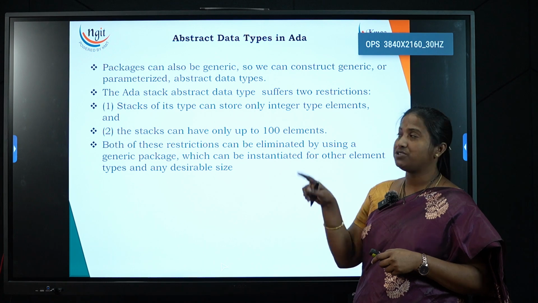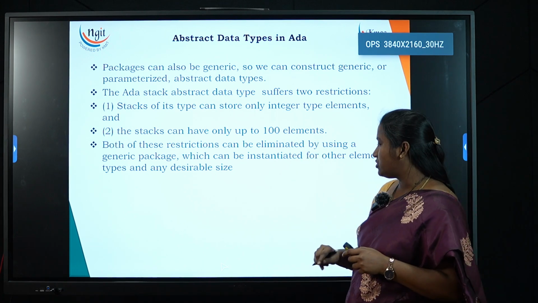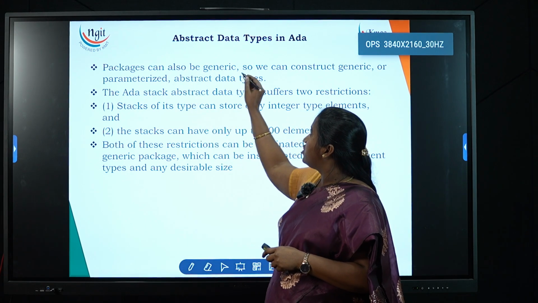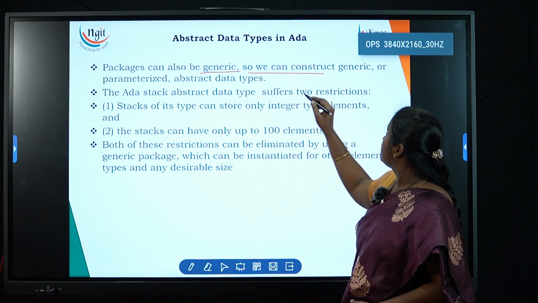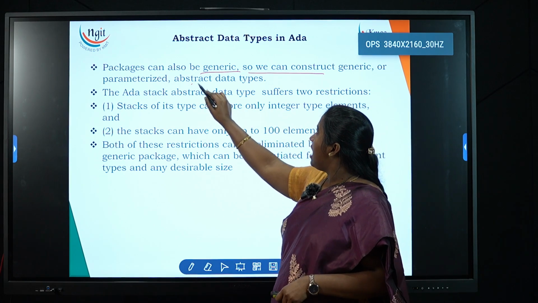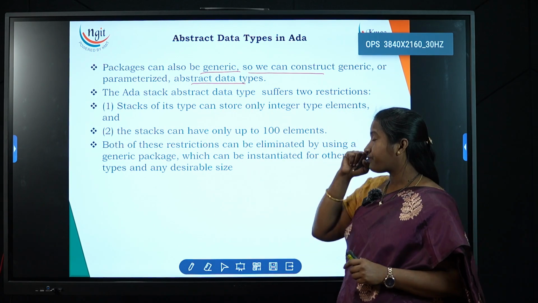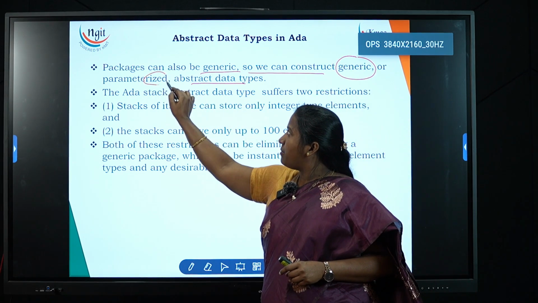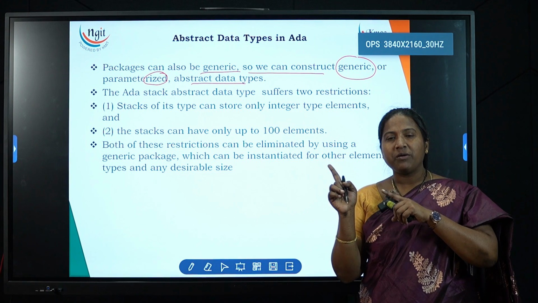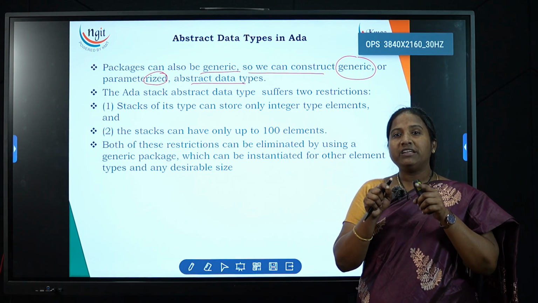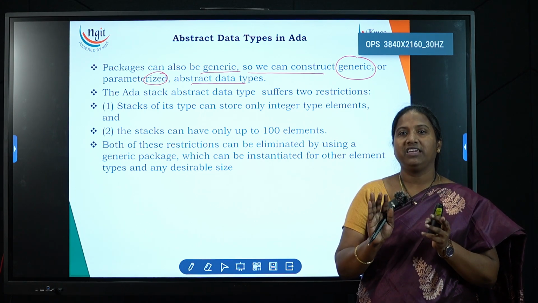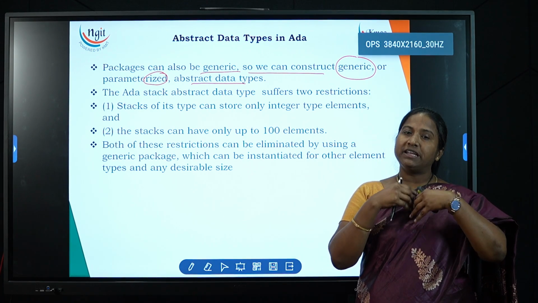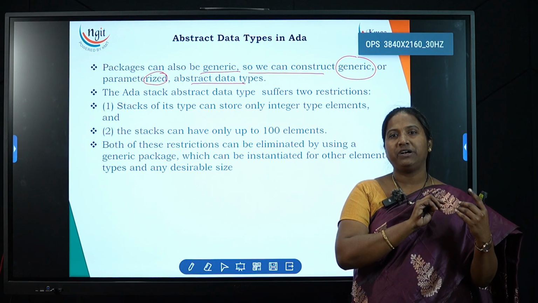We'll start our discussion with ADA. ADA has two restrictions. Packages can also be generic, so we can construct a generic or parameterized abstract data type. Generic or parameterized, what does parameterized mean? The parameter data type can be anything. It is a generic parameter. I am giving a parameter, as earlier also in static typed languages.